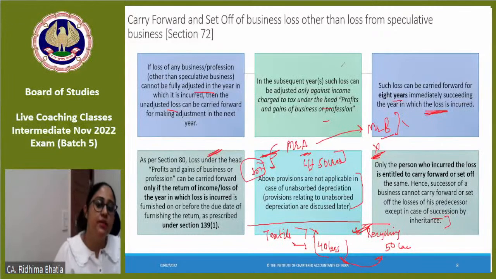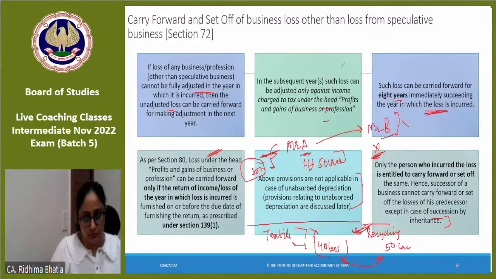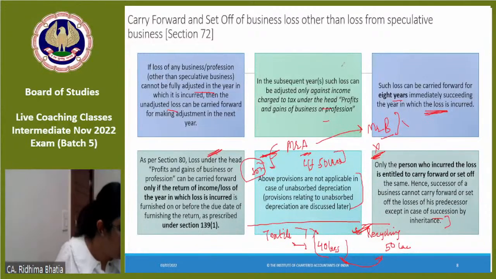Yes, it is. Successor can adjust the loss of discontinued business with the running business. Successor का मतलब inheritance से है. If inheritance predecessor का business उनको inheritance में मिला है, he can. But Mr. D, who has not inherited the business but has purchased it, he cannot. पक्का से? Great. No, sir, no. We'll take 15-20 minutes. 15 minutes more.